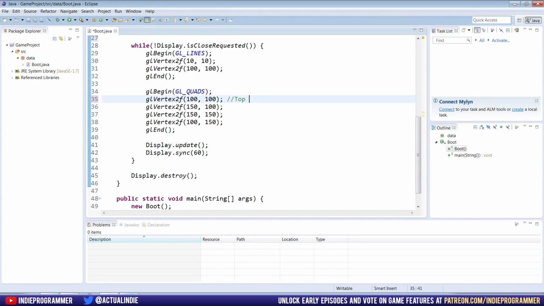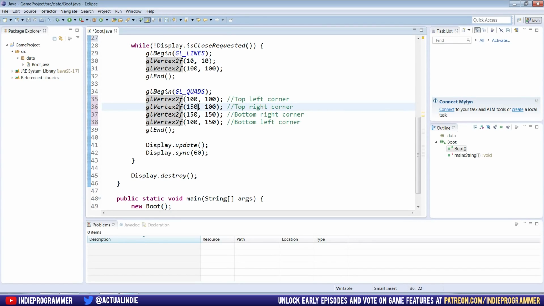So the top right corner, bottom right corner and bottom left corner. The top left is where we're starting our square. So that's going to be our constant point, 100, 100.